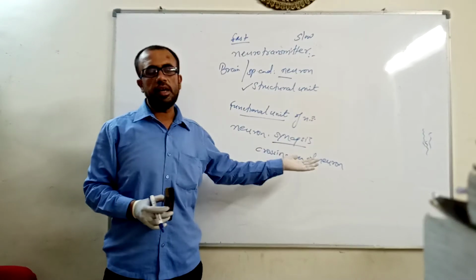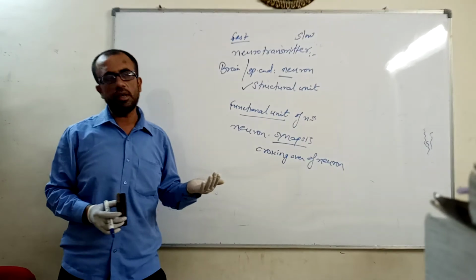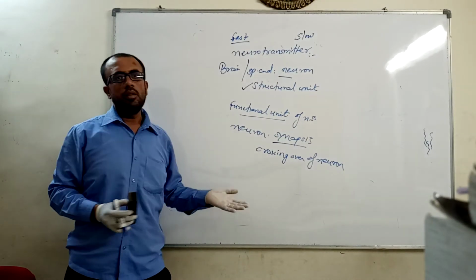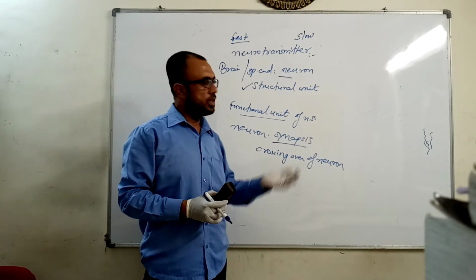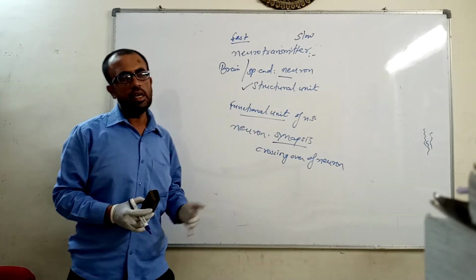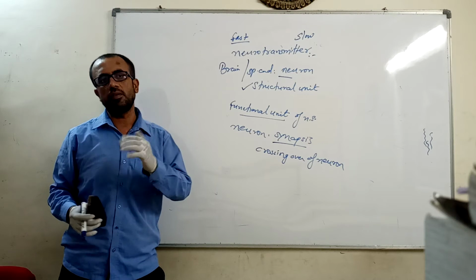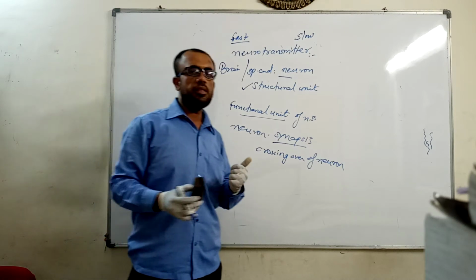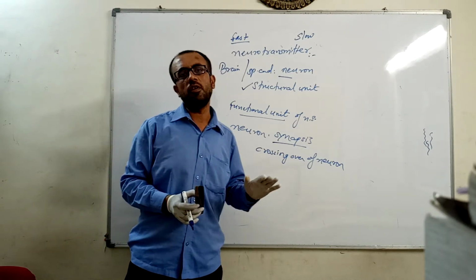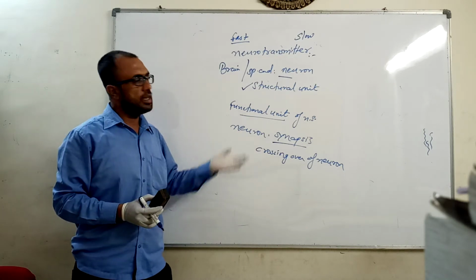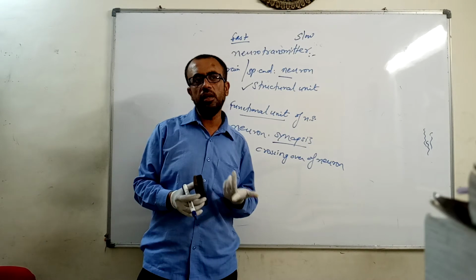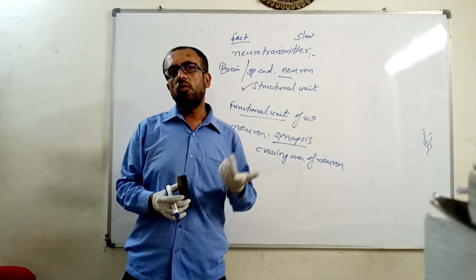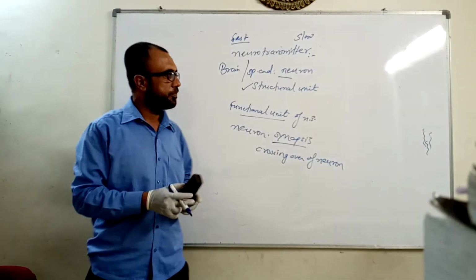Only when synapses are formed and crossing over of neurons is carried out is the nervous system able to function. That's why I said the neuron becomes the structural and functional unit of the nervous system. Not only the nervous system, but every process of our body is carried out with the help of cells. The human body has a number of cells, a variety of cells for a number of processes.